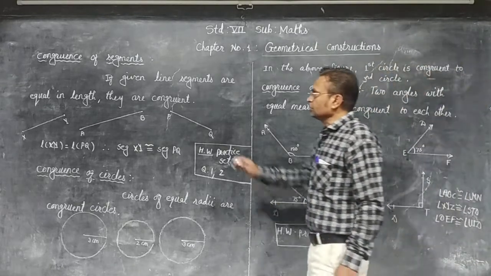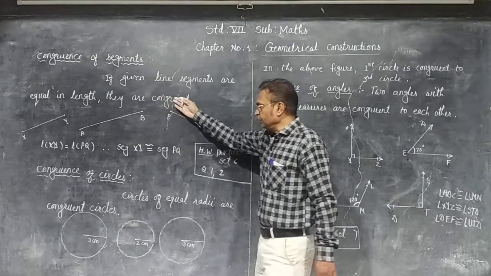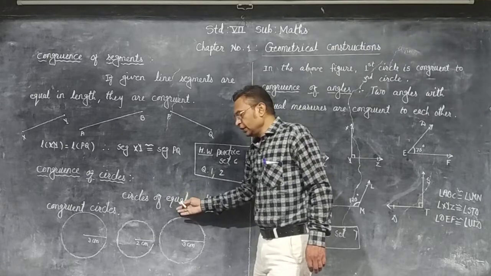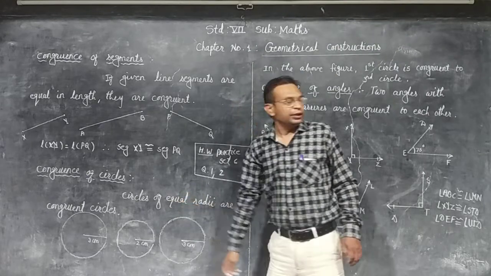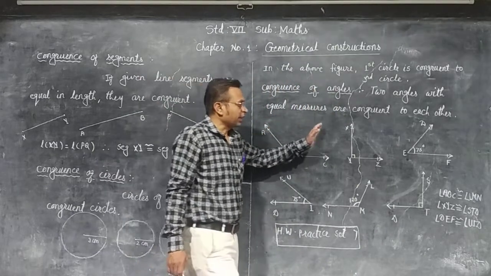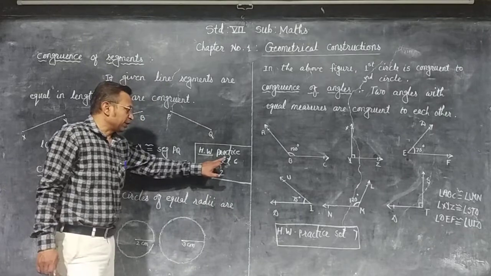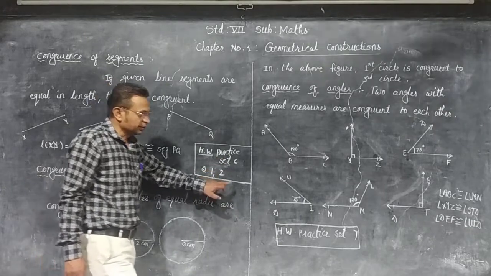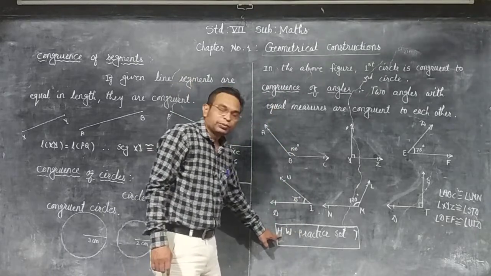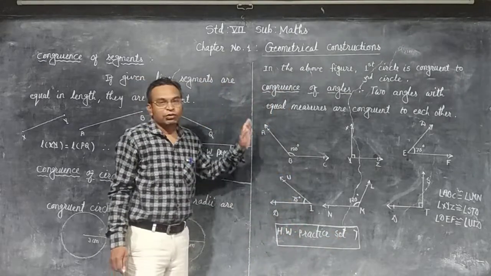Okay, are you getting it? First, congruence of segments: segments which have equal lengths are congruent. Congruence of circles: if circles have equal radii, then the circles are congruent. If angles have the same measure, then the angles are congruent. Okay, you have to solve practice set 6, question number 1 and 2, and on the basis of congruence of angles, you have to solve practice set 7. Now, this first chapter we have completed here.